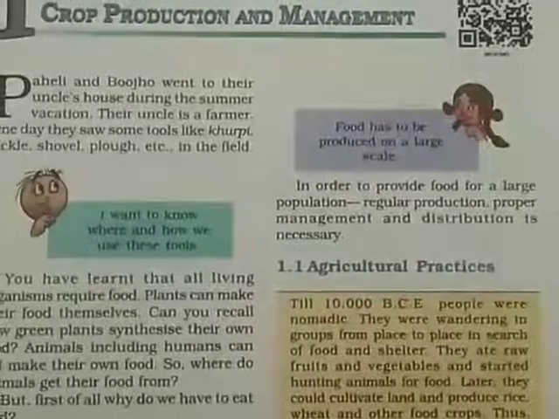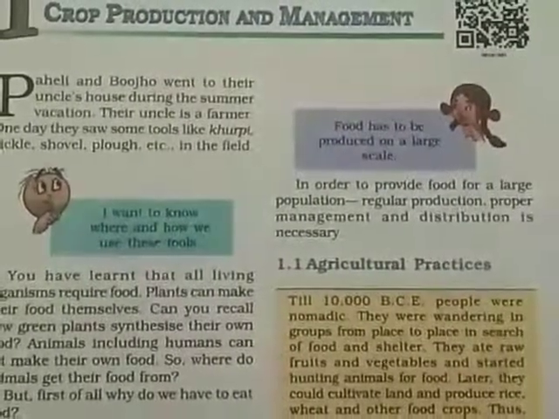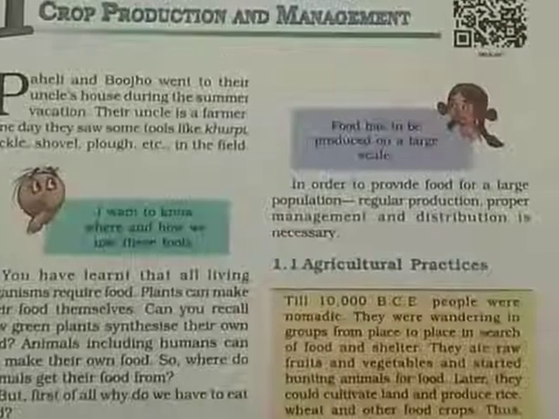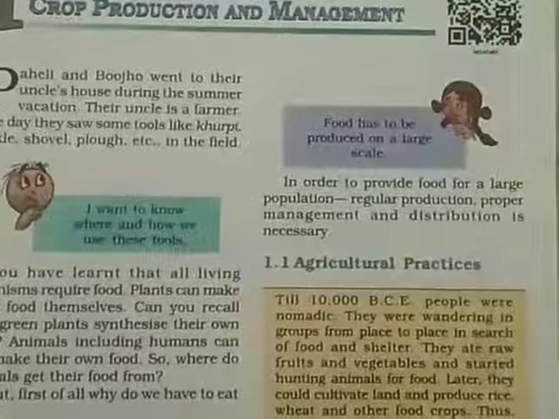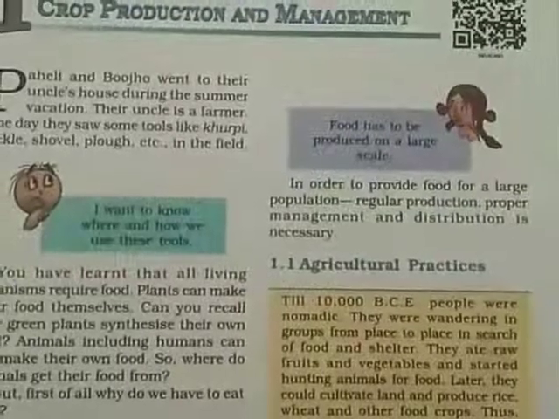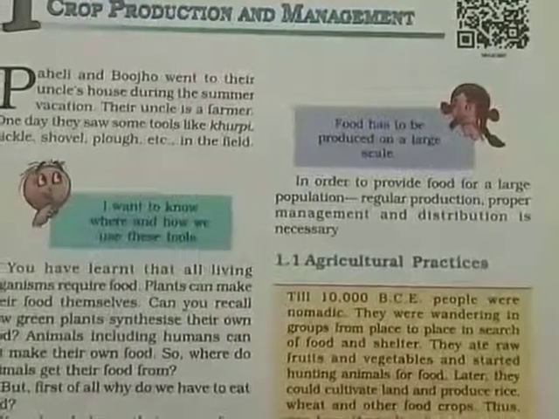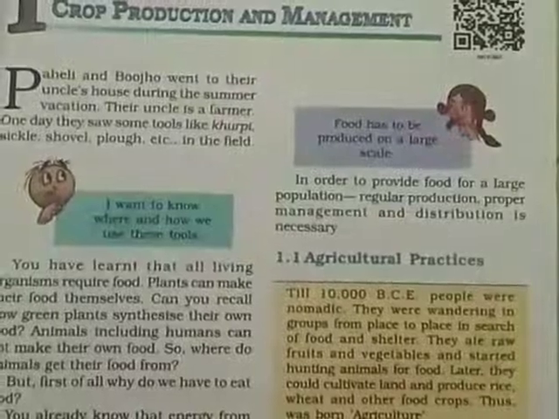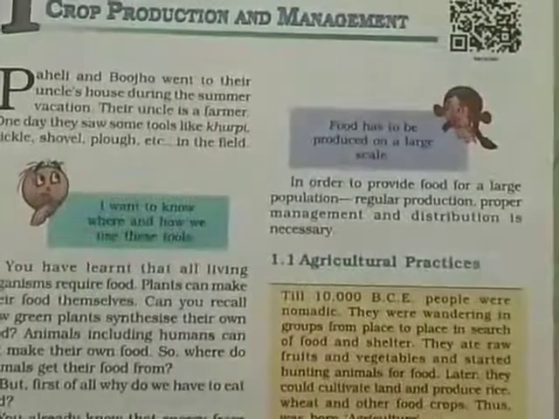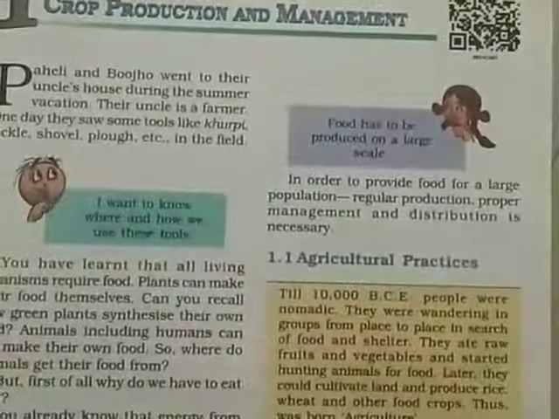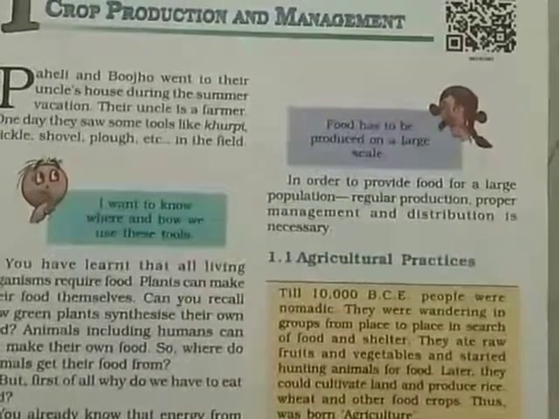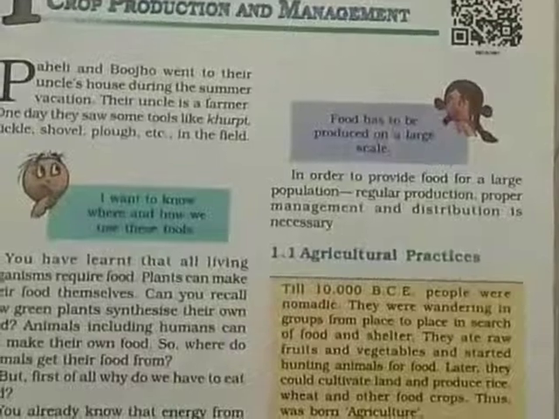Paheli and Buju once went to their uncle's house during the summer vacation. Their uncle is a farmer. One day they saw some tools in the farm like khurpi, sickle, shovel, and plough. After watching these tools, Buju wondered how these tools are used.